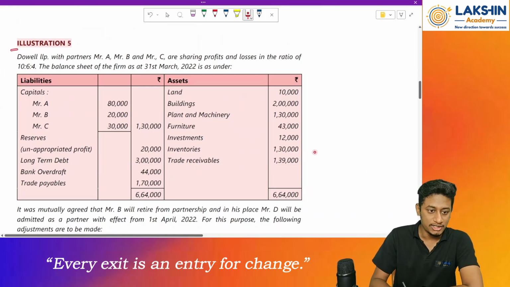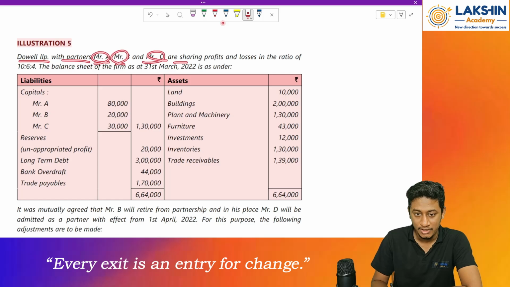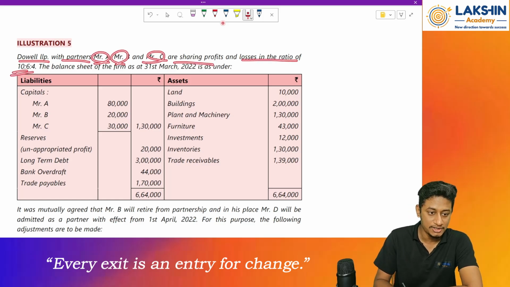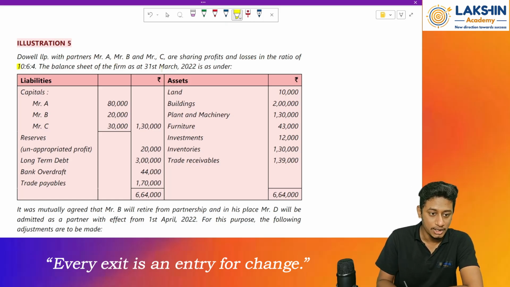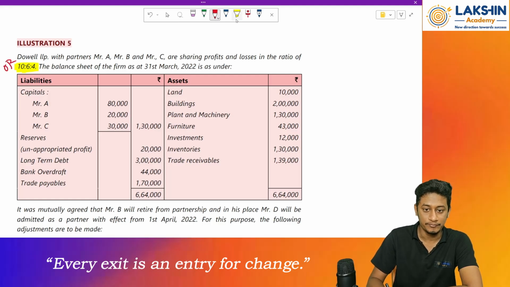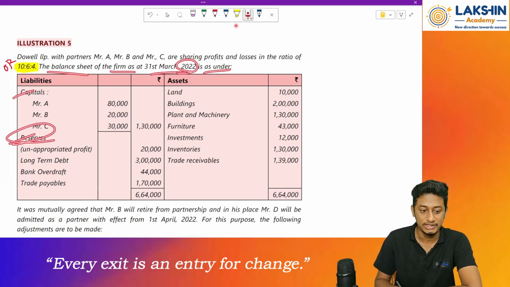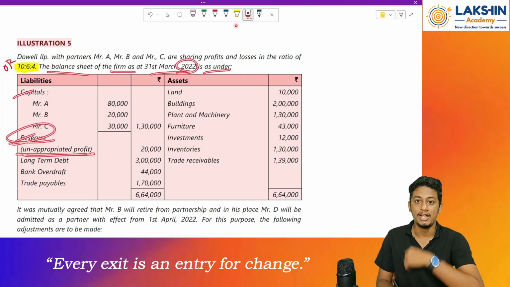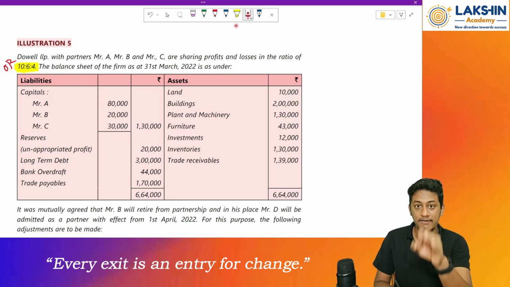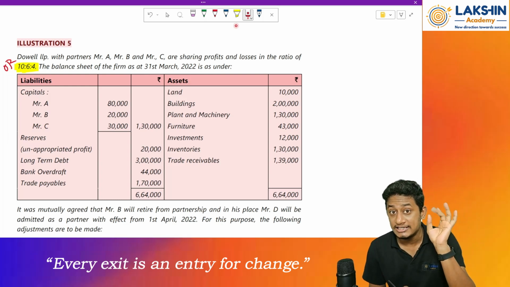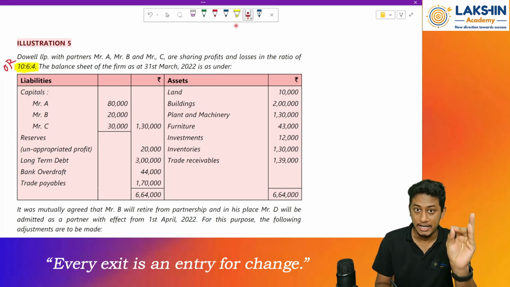Next. So now let's start with illustration number 5. So Dowell LLP with partners Mr. A, B and C sharing profit and losses in the ratio of 10:60:4. So this is my old ratio. Now the balance sheet of the firm as on 31st March 2022 is as under. So capital are given, reserves is given. So what to do with this? This is unappropriated profit, it seems. So this is the profit which is to be divided between whom? Between A, B and C also. Clear? Between all the three partners, this has to be divided.